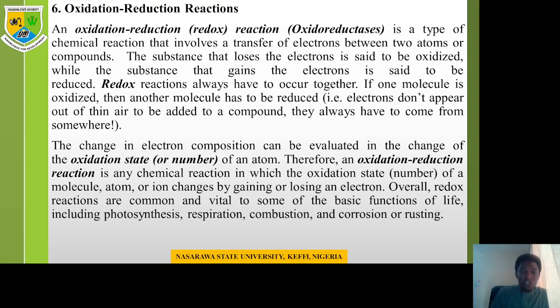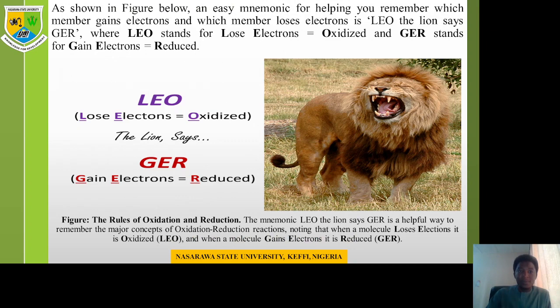Reduced. And the oxidation or reduction of electrons can be evaluated in the change of the oxidation states or oxidation number of an atom. Therefore, the oxidation reduction reaction is any chemical reaction in which the oxidation state or oxidation number of a molecule, atom, or ion changes by gaining or losing an electron. Overall, redox reactions are common and vital to some of the basic functions of life, such as photosynthesis, respiration, combustion, corrosion, and rusting.